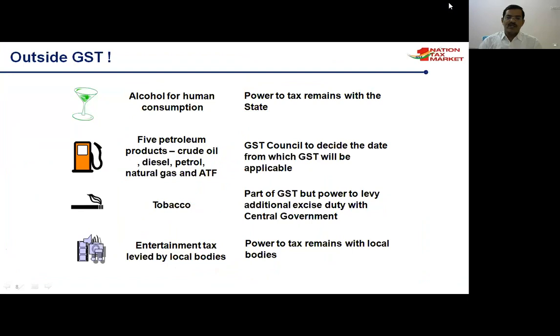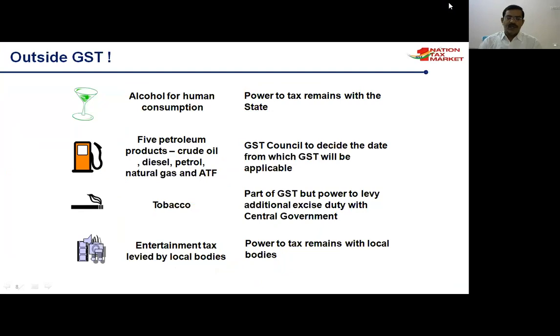Some products are outside GST, like alcohol for human consumption. Why is it outside GST? Because alcohol is a state subject, and the power to tax remains with the states.